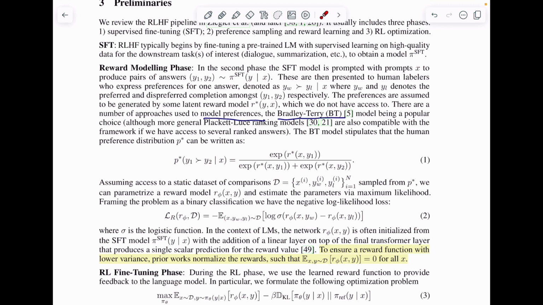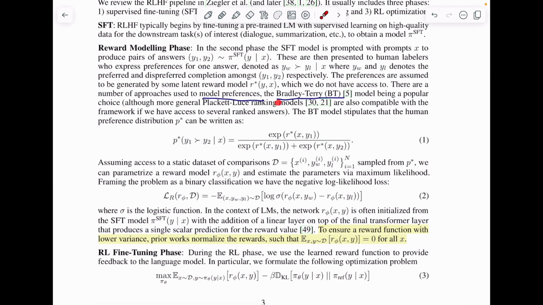Now, out of this y1 and y2, we will try to model the preference using the Bradley-Terry preference model. The Bradley-Terry model says that if you want to model the preference probability of y1 over y2 given x, then this is the formula you use. Here, you are simply taking the ratio of the reward of y1 divided by the sum of the values for y1 and y2. So essentially you are normalizing it, where R denotes the reward model, whatever it is.